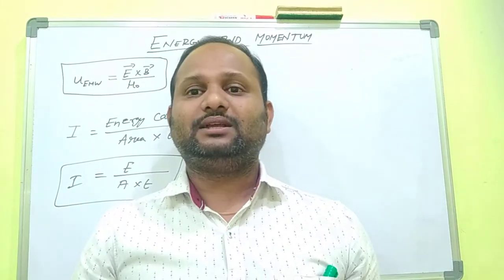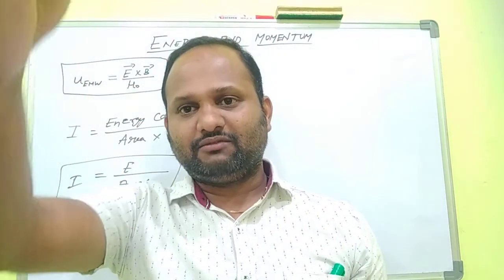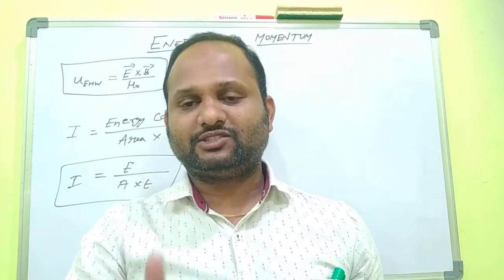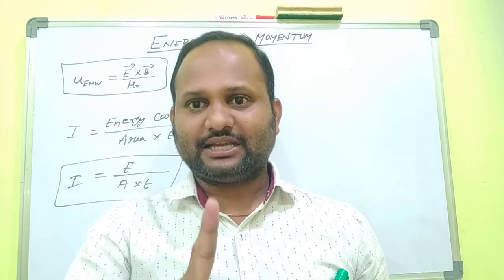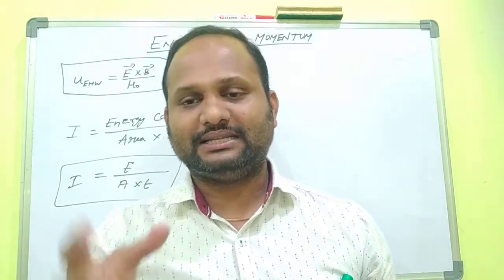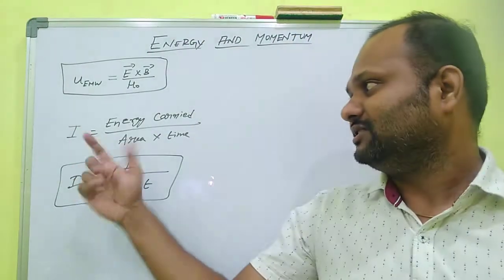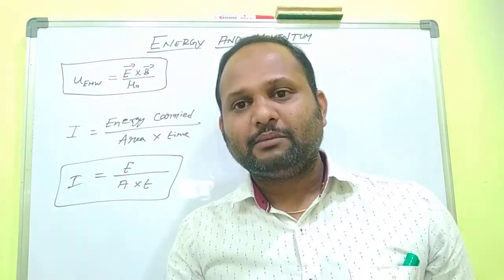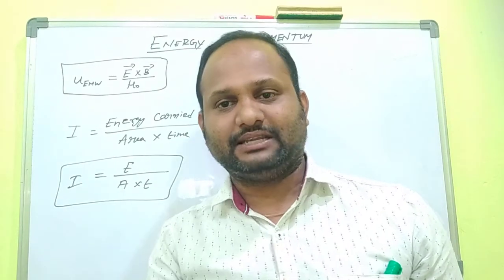So we measure the energy coming from the sun in a particular area of cross section which is 1 meter square in 1 second. How much amount of energy is coming, we calculate, that is called intensity. So the intensity is energy carried by the electromagnetic wave per unit area per unit second.